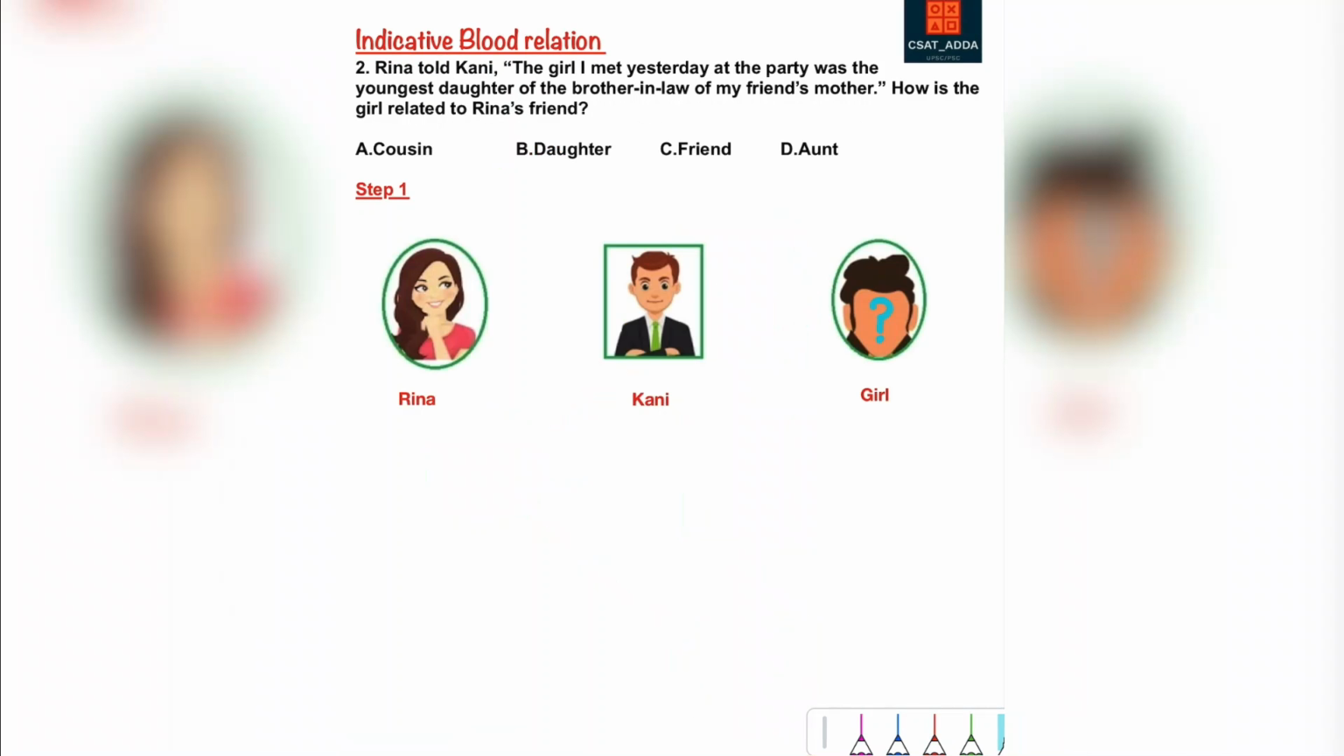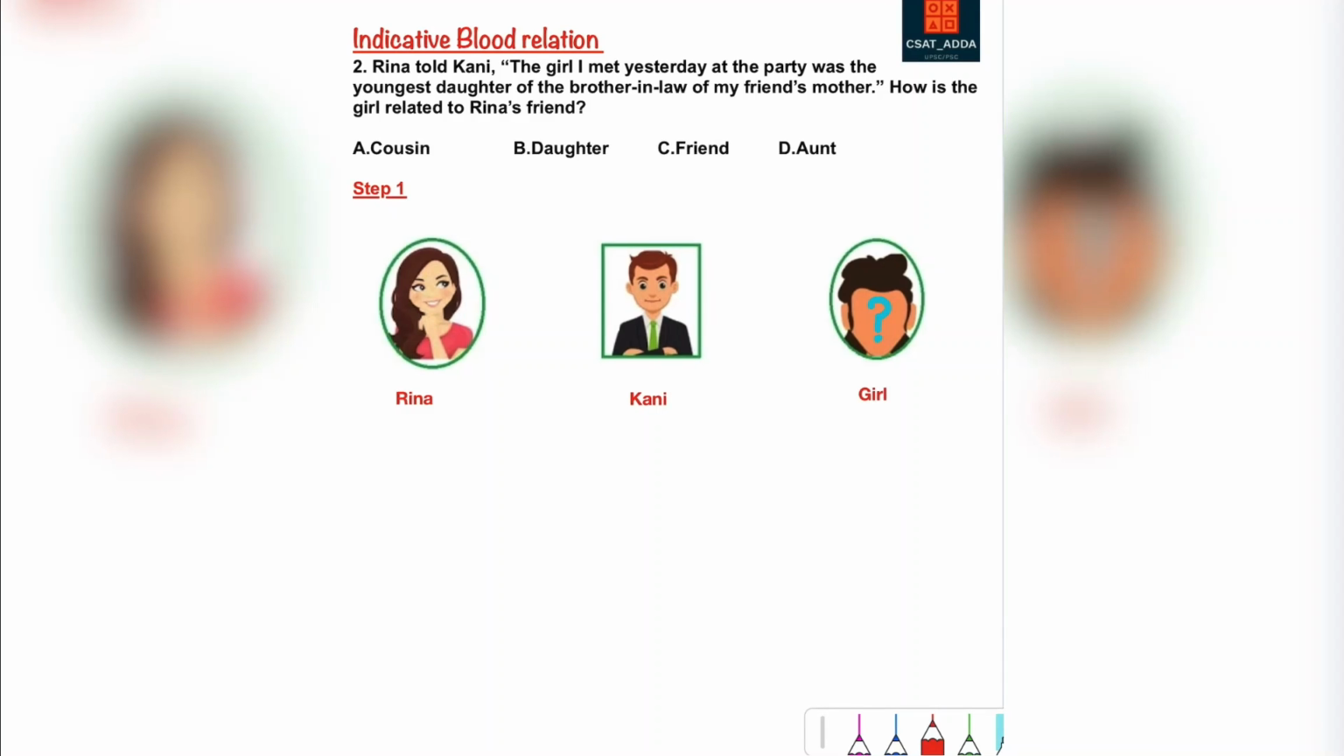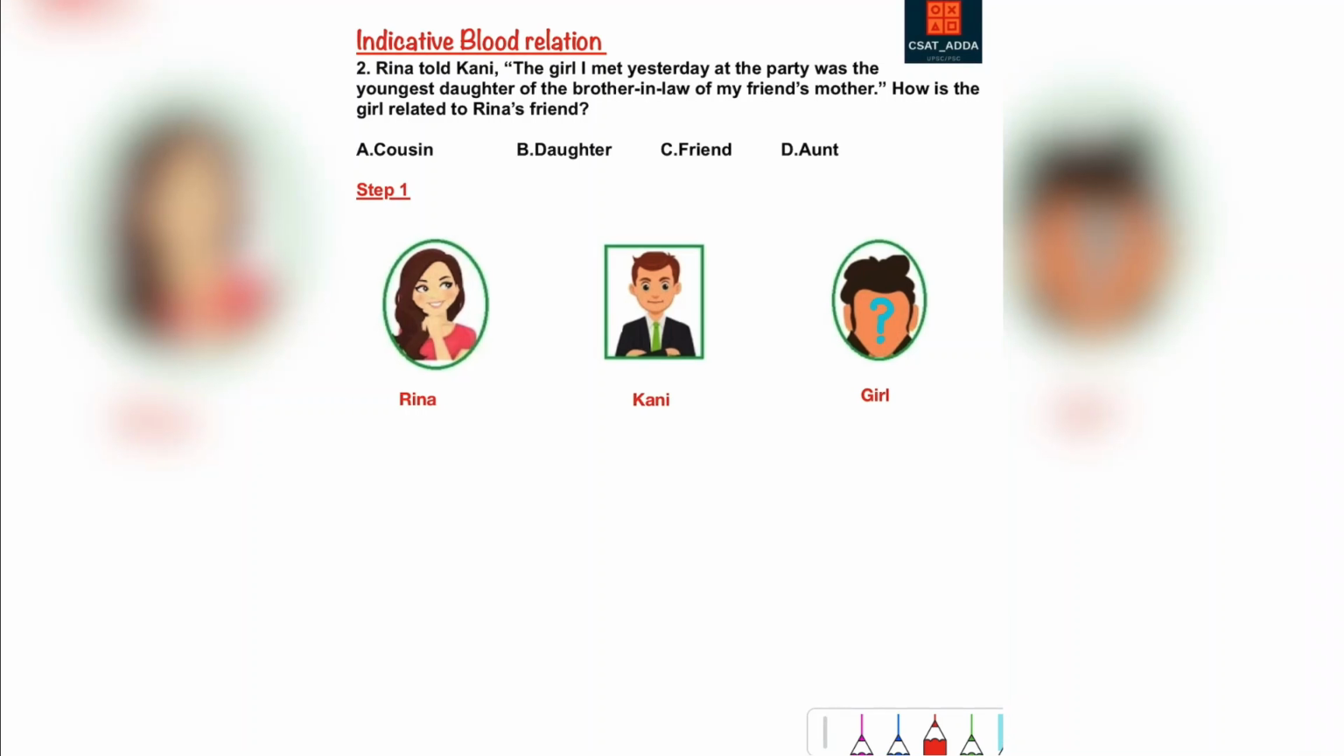Now let us look at the next question in indicative blood relation. Reena told Kani, "The girl I met yesterday at the party was the youngest daughter of the brother-in-law of my friend's mother." How is the girl related to Reena's friend? Cousin, daughter, friend, aunt. In the first step, there are two girls in the scenario here, Reena and the girl. The gender of Kani is not known yet. As of now, let us take it as male.